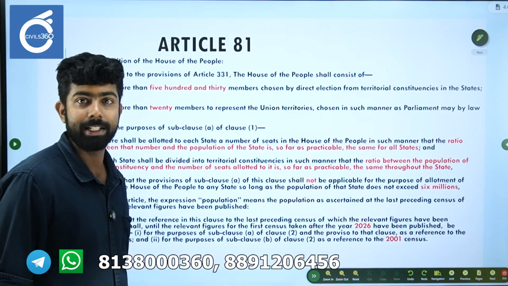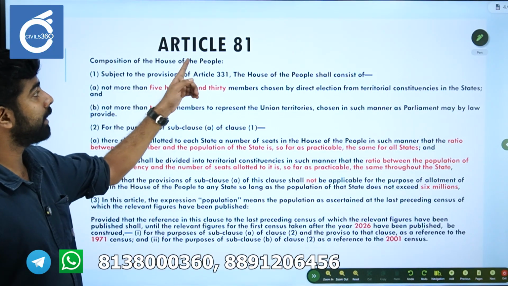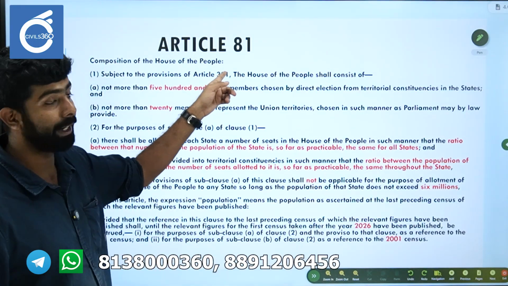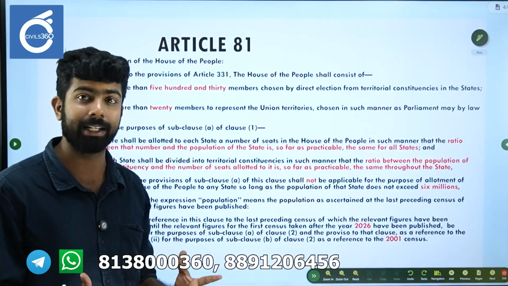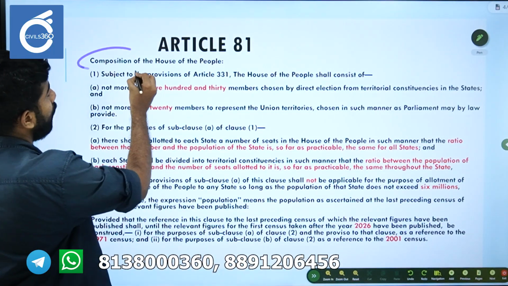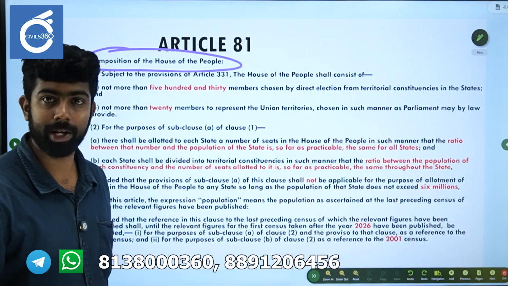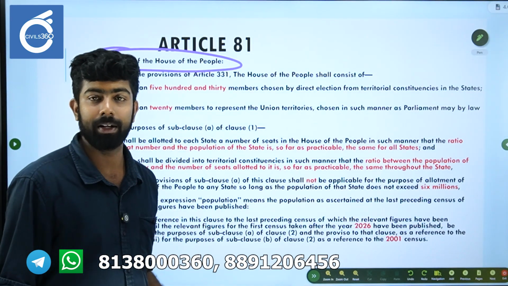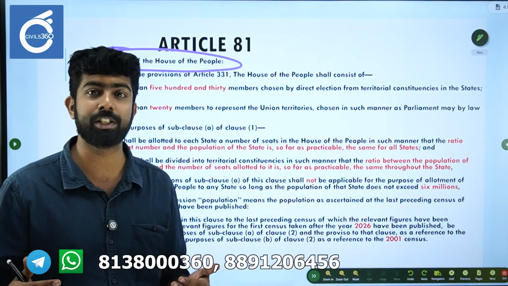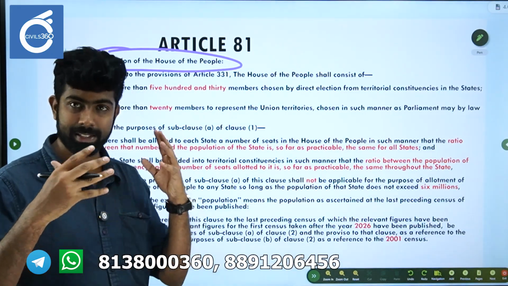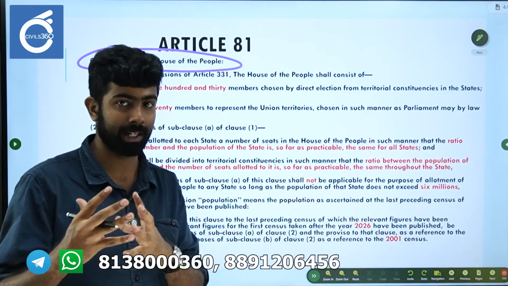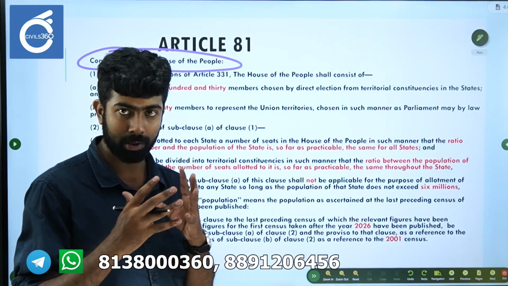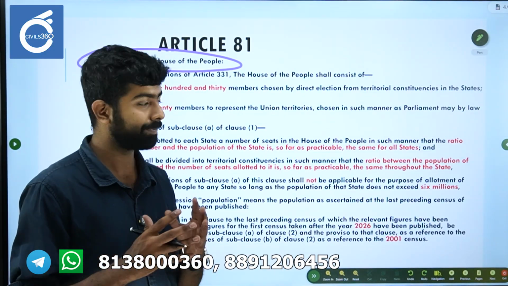So this is Article 81. When you study the article, please also remember the heading of the article, that is, the title. The name of the article is also important: Composition of the House of the People. Subject to the provisions of Article 331, which essentially provides for reservations for SC/ST communities. Please read that article as well, but we will not be focusing on the reservation bit as a major content. We will be strictly limiting ourselves to delimitation.